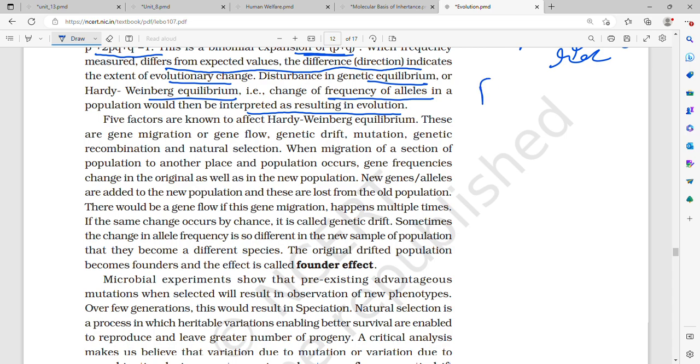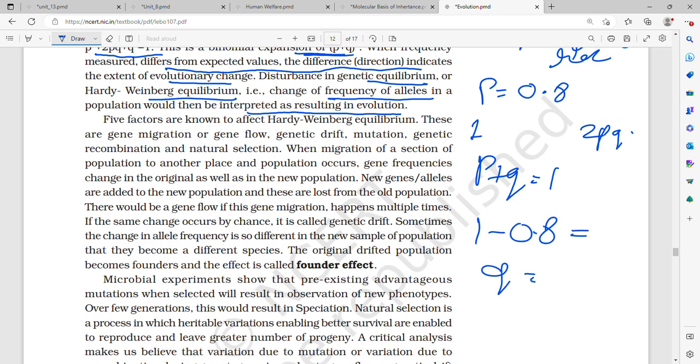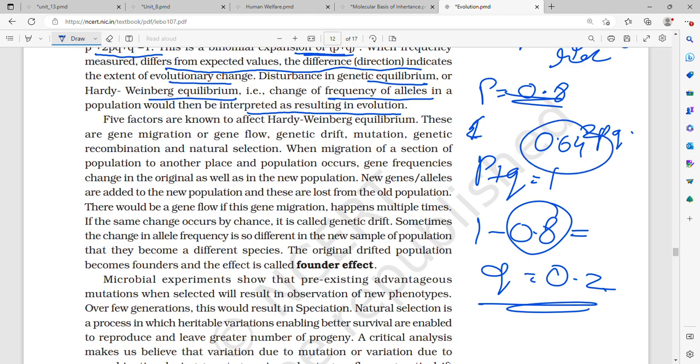If we take an example that p is 0.8, tell me 2pq. That is, the allelic frequency of dominant is given. What is the allelic frequency of recessive? It will be 1 minus 0.8, because p plus q is 1, right? So q is going to be 0.2. And what is the dominant genotype? That is 0.8 square, so 0.64. Recessive genotype, 0.2 square, is 0.04.